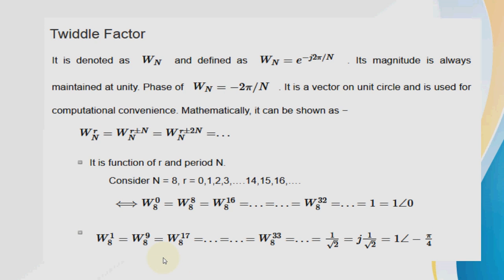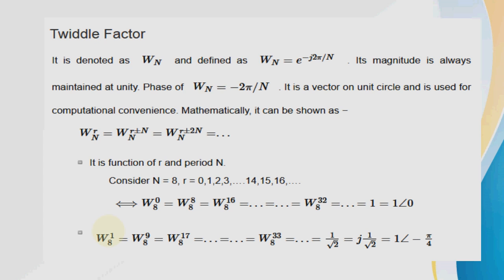Twiddle factor. Twiddle factor is defined as W of N, the base, equal to e raised to minus j 2 pi by N. Its magnitude is always maintained at unity, and phase is minus 2 pi by N. So it is a vector on the unit circle and is used for computational convenience. So it can be represented as W of r to the base N, W of r plus or minus N to the base N, W of r plus or minus 2N to the base N, and so on.